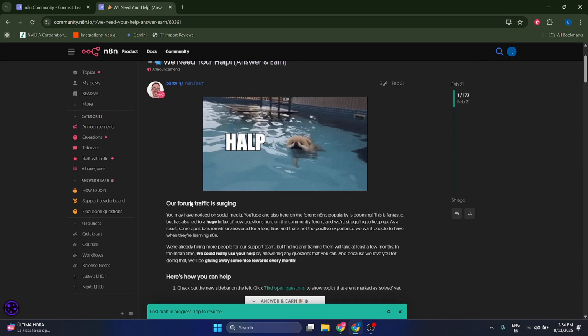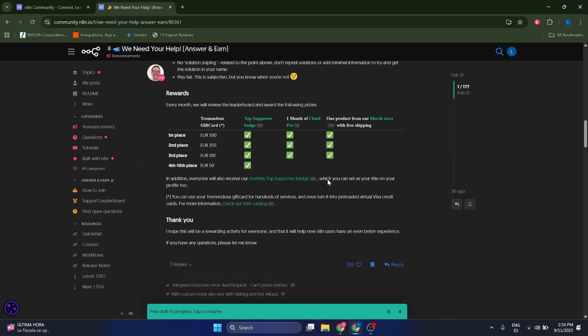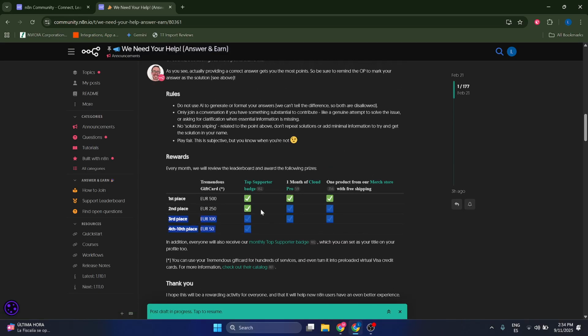You have actually more details in here in the how to join section. So if you scroll down, you can see the prizes, the rewards for each month. It says, every month you're going to be given this. Okay, so if you are, for example, the first place, you're going to be given 500 euros, which is a lot, in a gift card.